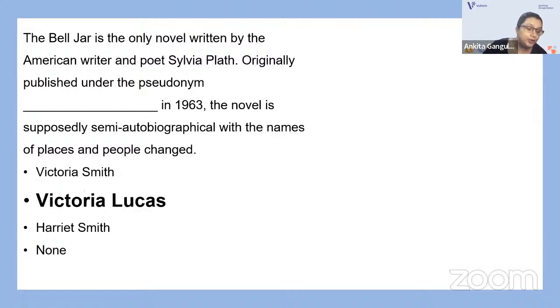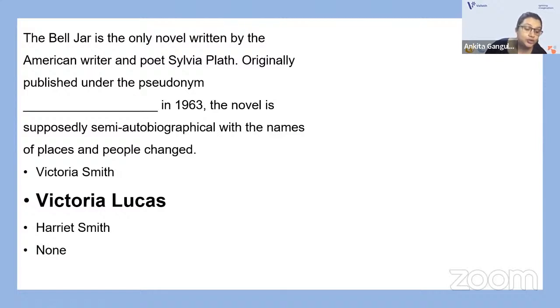Victoria Lucas. And this novel is often regarded as a roman à clef because the protagonist's descent into mental illness parallels Sylvia Plath's experiences with what may have been called clinical depression or bipolar disorder. Plath died by suicide a month after its first UK publication. This novel was published under Plath's name for the first time in 1967.